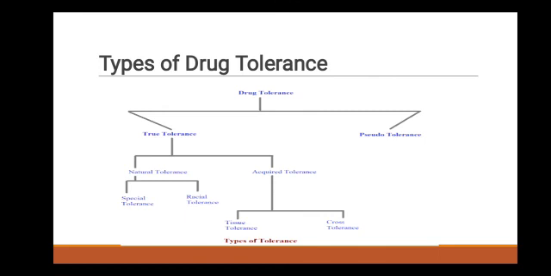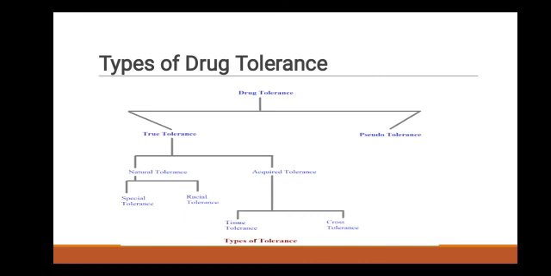Tissue tolerance: in the case of tissue tolerance, the tolerance is developed to a certain effect of the drug. For example, morphine is able to produce tolerance to its euphoric effect, but the pupil and the gastrointestinal tract never become tolerant. And second is cross tolerance.